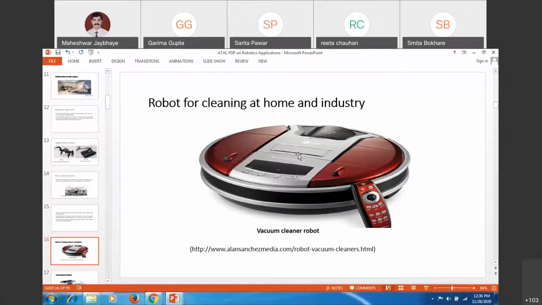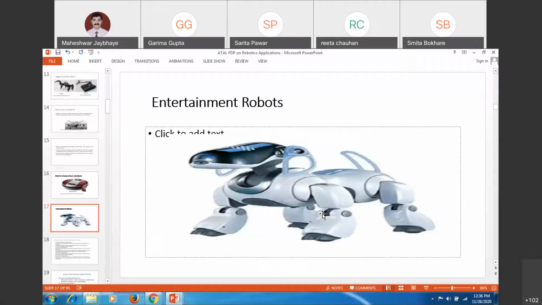So these are new products. You can call these a specific application type robot, as you will be doing a specific cleaning application. The application is the same, but the nature of the floor, the nature of the area or type of work which has to be carried out can be programmed, and that's why these come under service robots for specific applications. These are entertainment robots, like this Aibo made by Sony, having feeling.